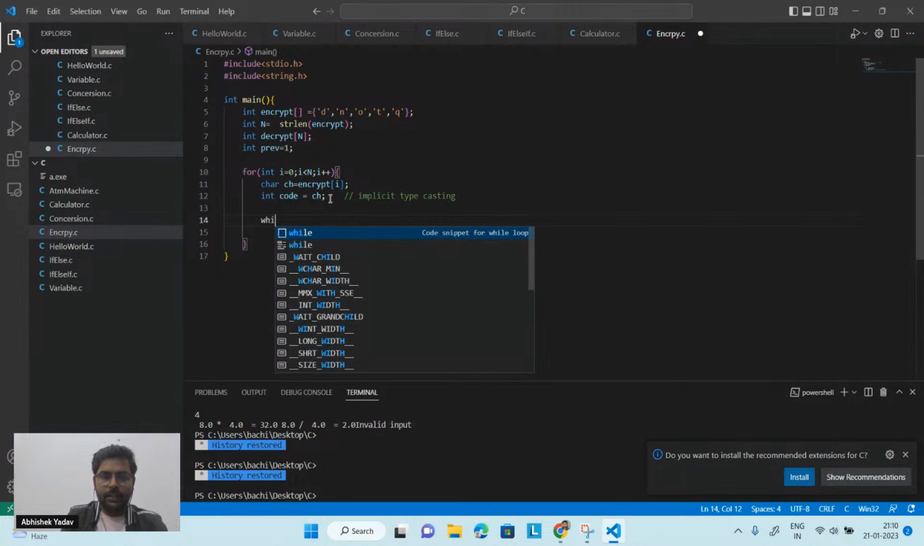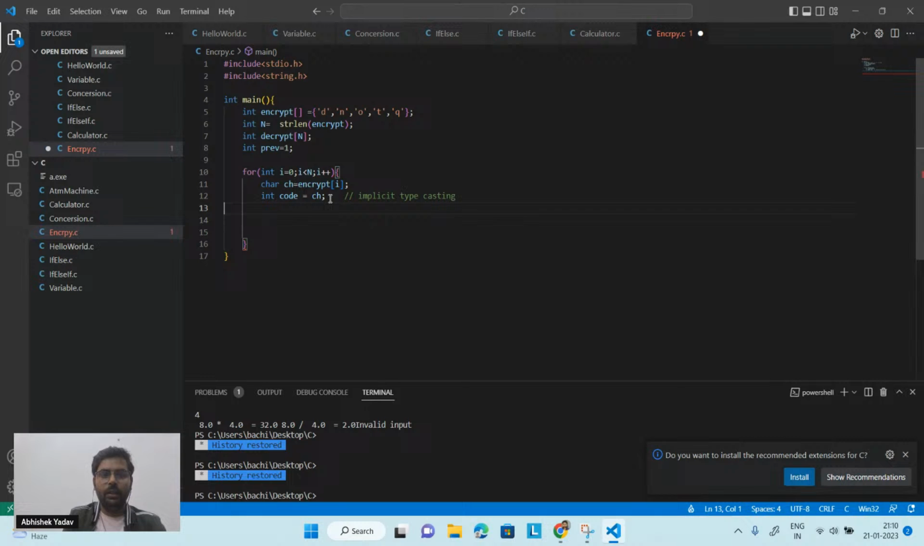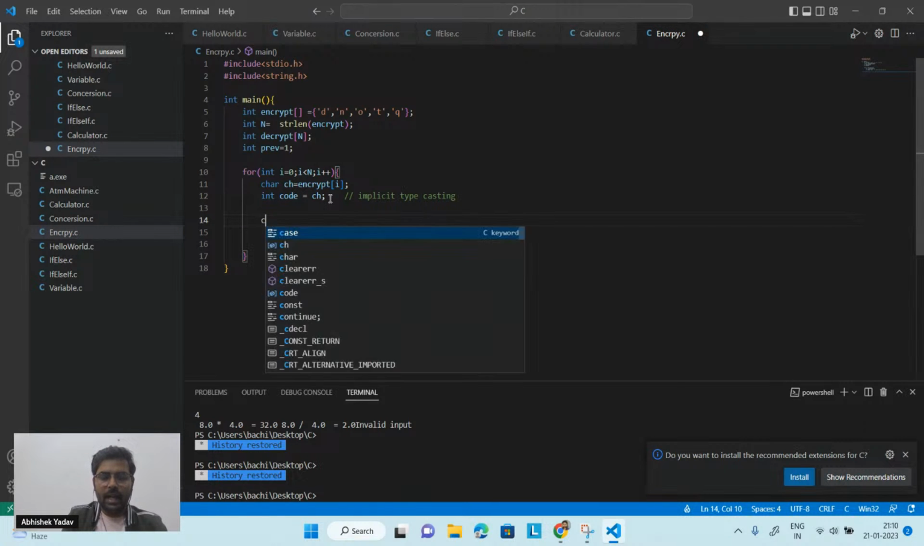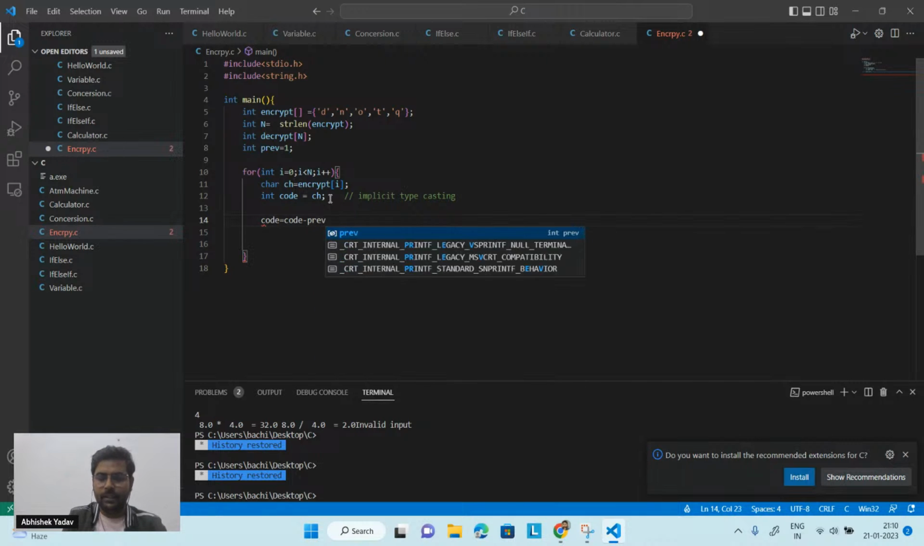After doing that, I got the character, I got the code, and to the code I have to add the previous value. That is, code is equal to code minus previous here, right, everyone?